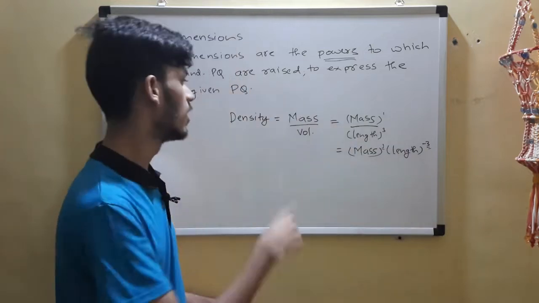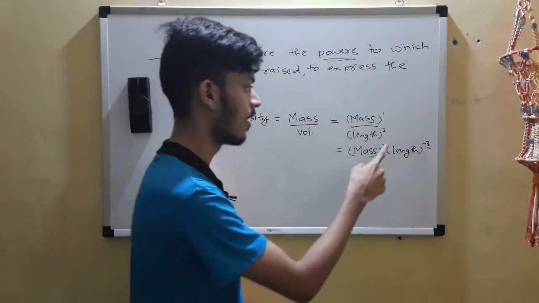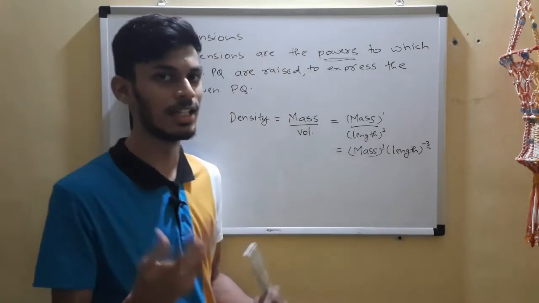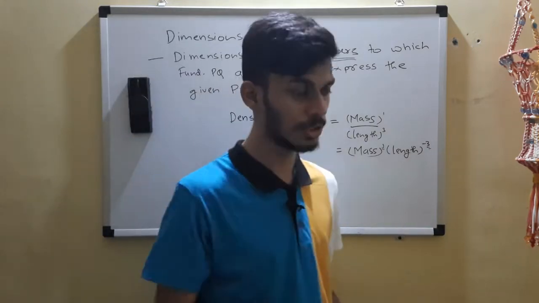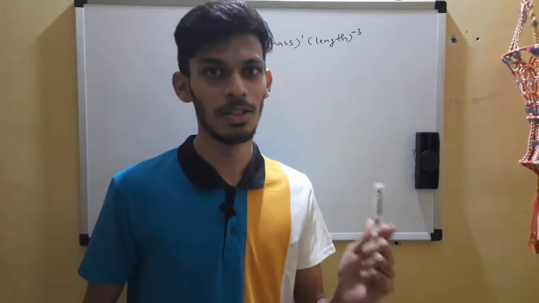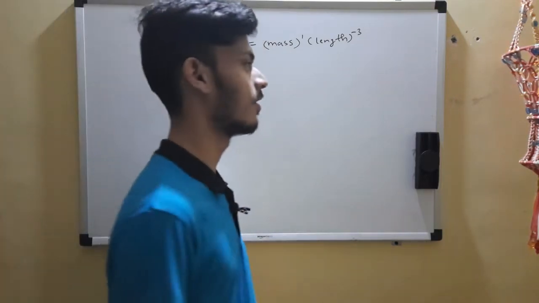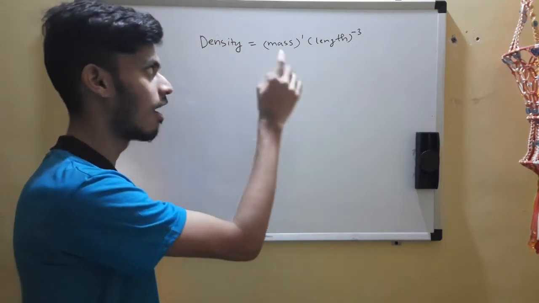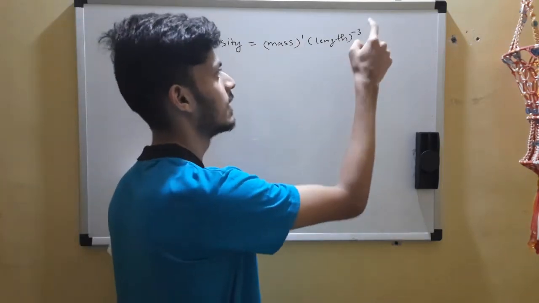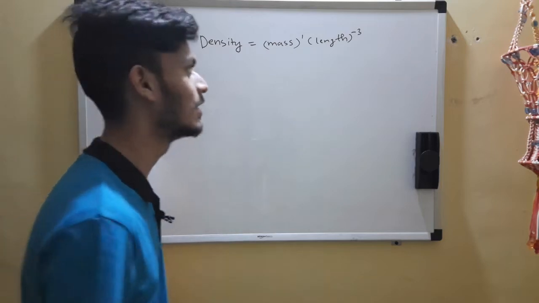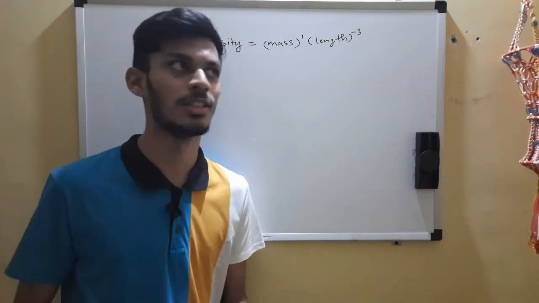I repeat, the dimensions of density are 1 in mass and minus 3 in length. That's the way to read it. Now, this is a very annoying way to state it, such a big statement, right? We can condense it using notations.